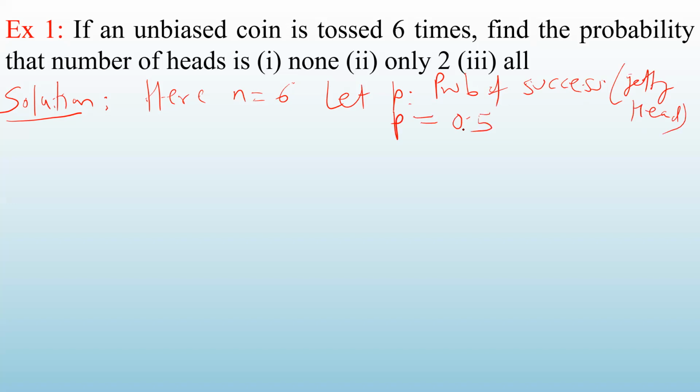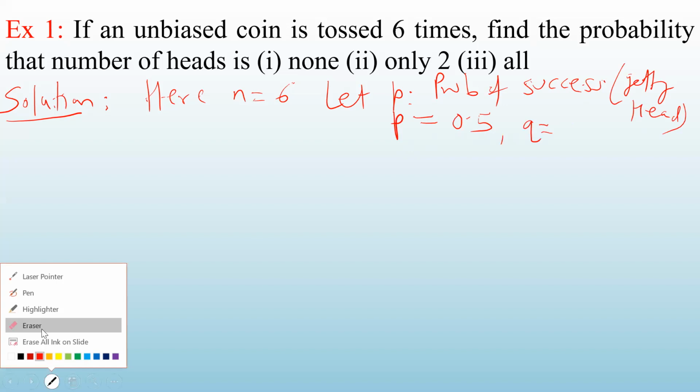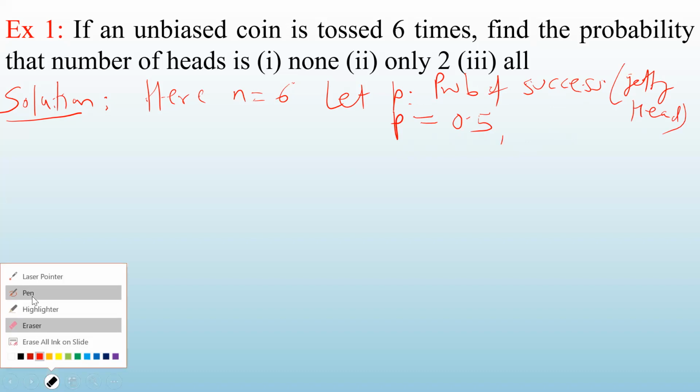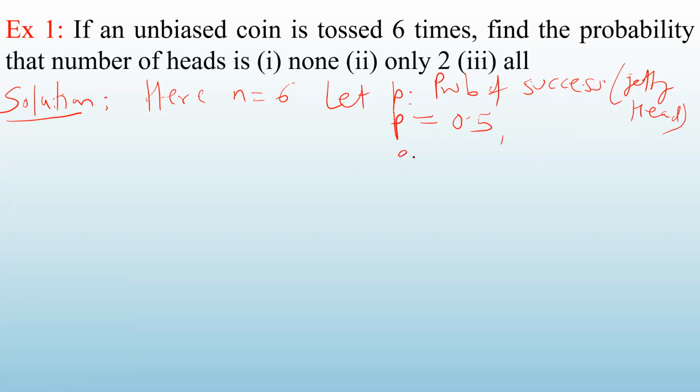So p is 0.5. Also we know that q is the probability of failure. p is 0.5 and q is the probability of failure. Failure means not getting head. Meaning what you are getting? Getting a tail. That is your failure.